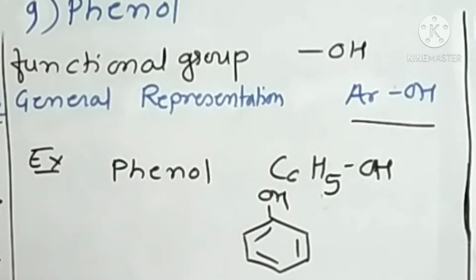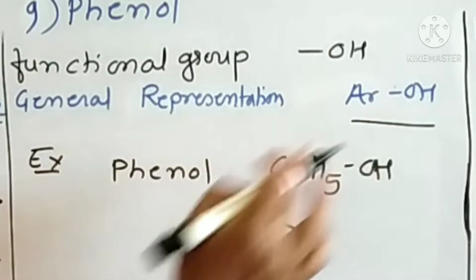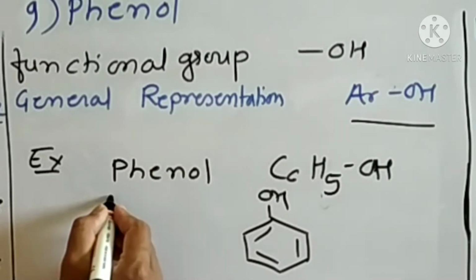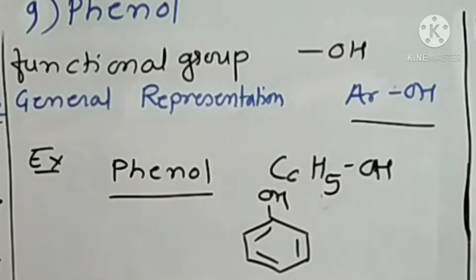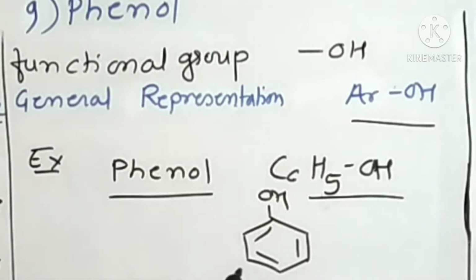That is, when one hydrogen atom from benzene is removed, then it becomes aryl group, ArOH. For example, phenol. Molecular formula of phenol is C6H5OH, and the structural formula of phenol is like this: a hexagonal ring with alternate double bond and single bond in the ring, and OH group is directly attached to this benzene ring.